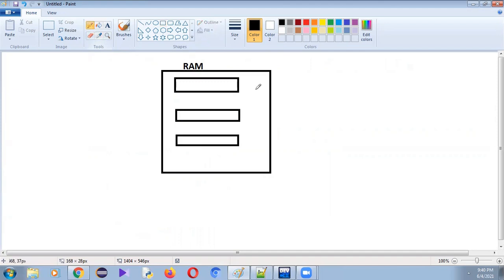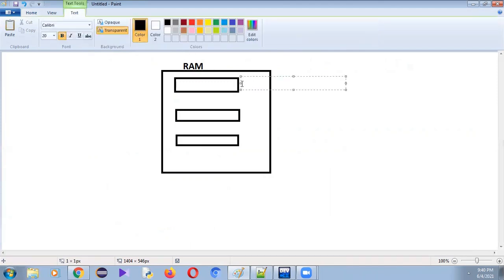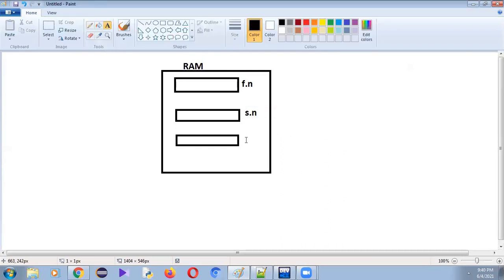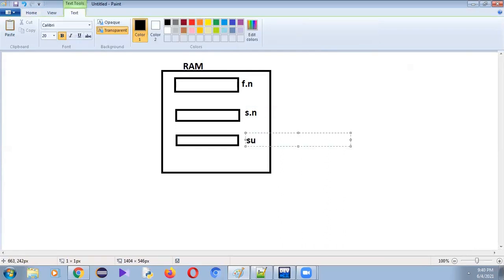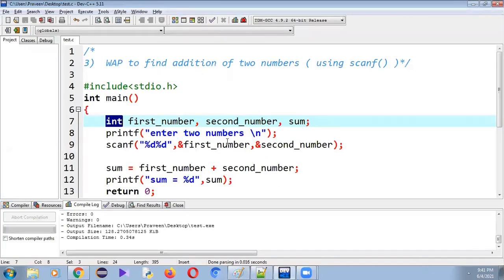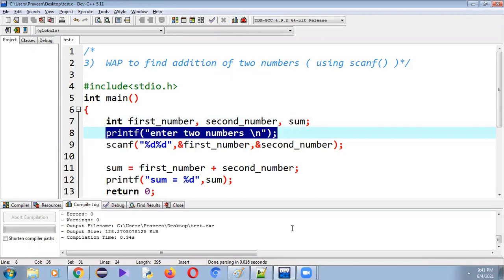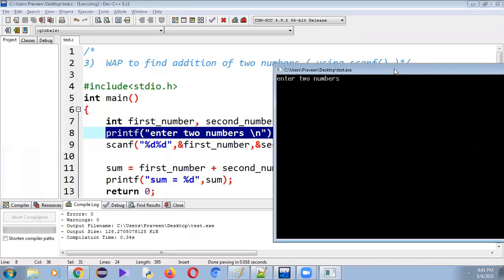In the short form I am writing. So this is the first number, and this is the second number, and this is the sum variable. Next, it will execute this statement, that is printf enter the two numbers. Let me run this program. So it is asking the user to enter the two numbers.